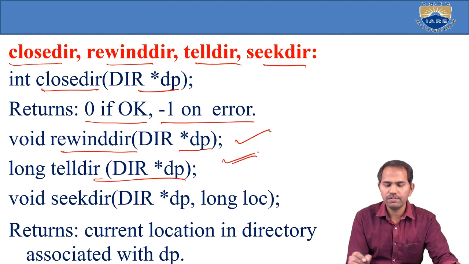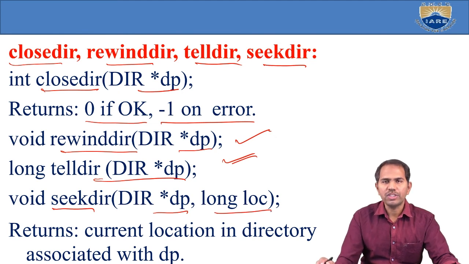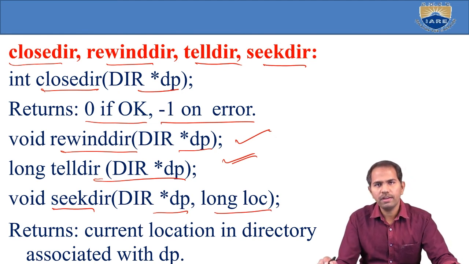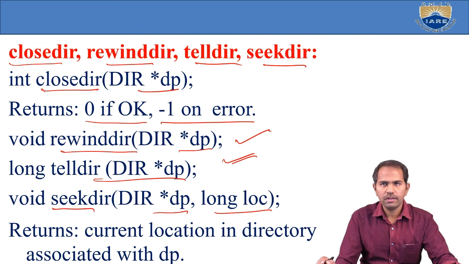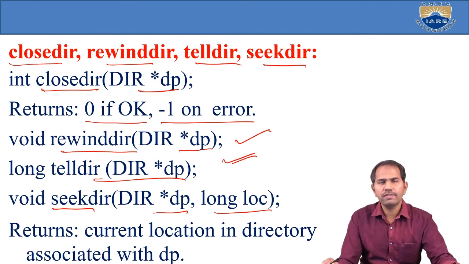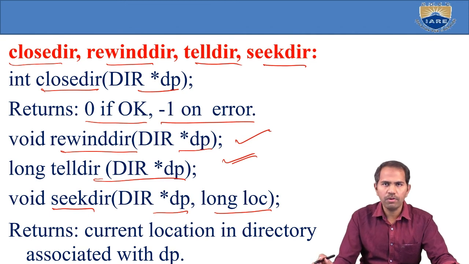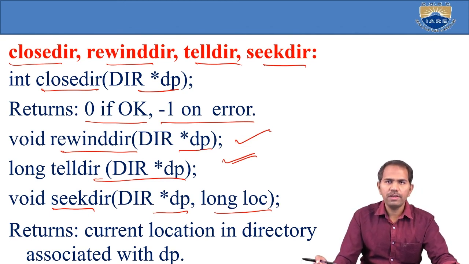For seekdir, we use the directory pointer and the location where you presently are. So telldir simply returns the current location in the directory associated with the directory pointer.